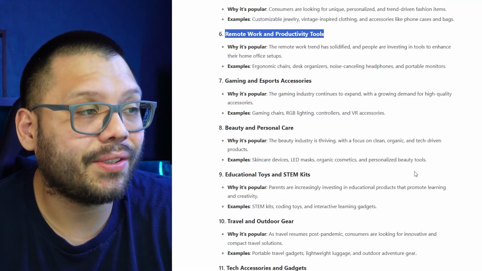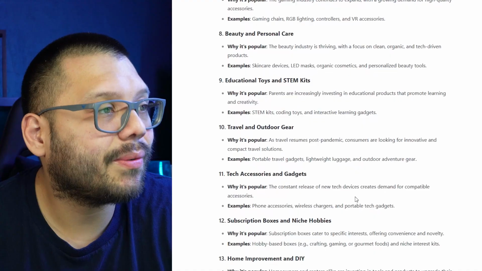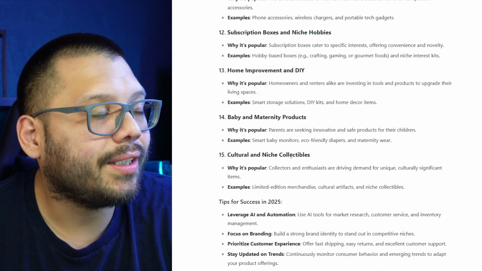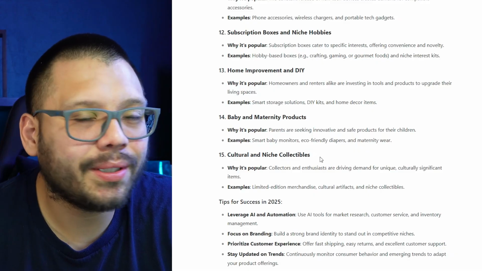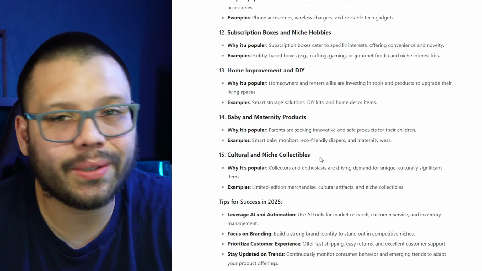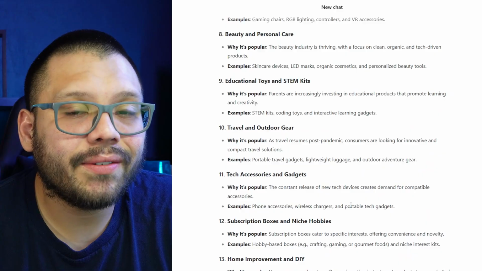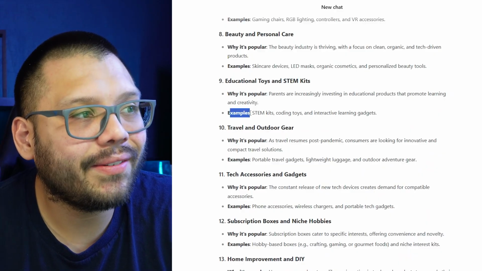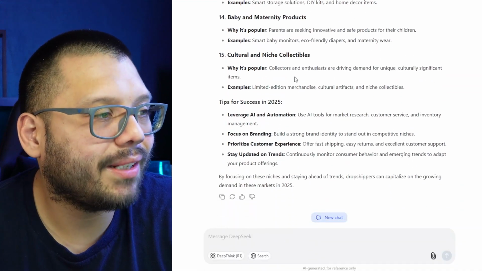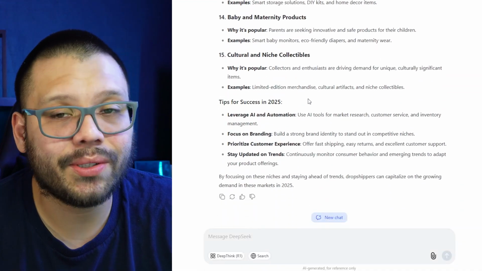Gaming and esports, that's good. Beauty and personal care, let's see what else is there. All right, cultural and niche collectibles, this is pretty cool. But with niche collectibles, this might start to include a few copyright things, which we all know that we shouldn't be selling. So overall, it did give us some pretty good results. And what I like about it is that it tells us why it's popular, and it even gives us a few examples. Besides that, we even get a few tips for success in 2025.